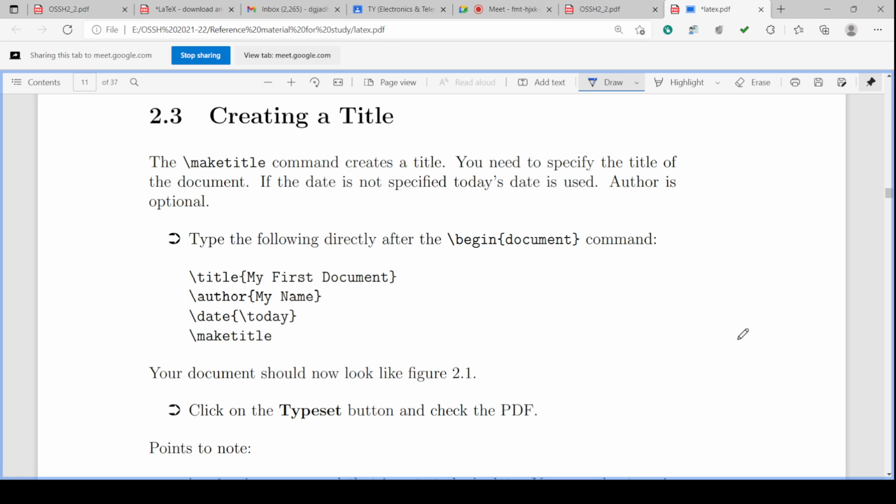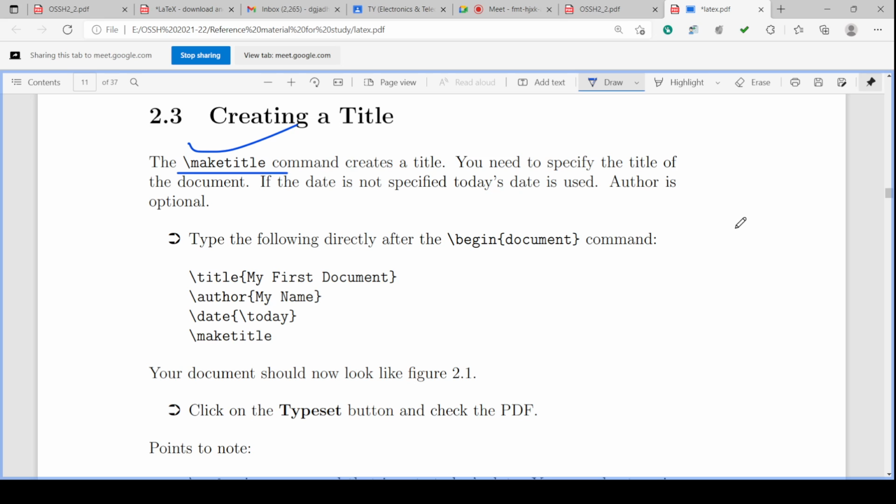The \maketitle command, backslash maketitle. Make and title are continuous letter words; there is no space in between make and title. Okay, this is the command. So the backslash maketitle command creates a title. It is the command which creates the title.